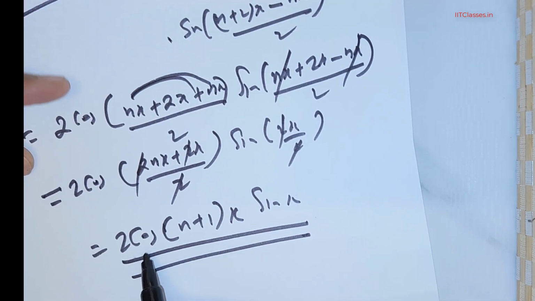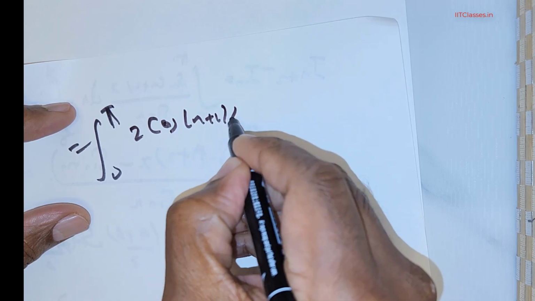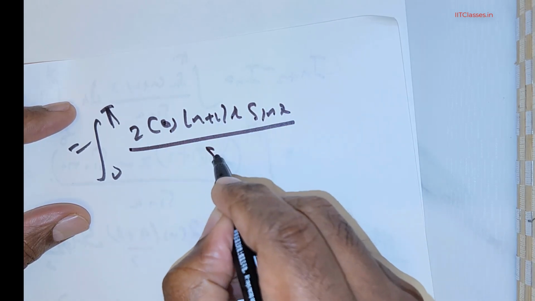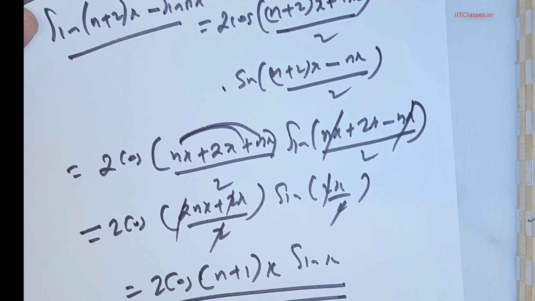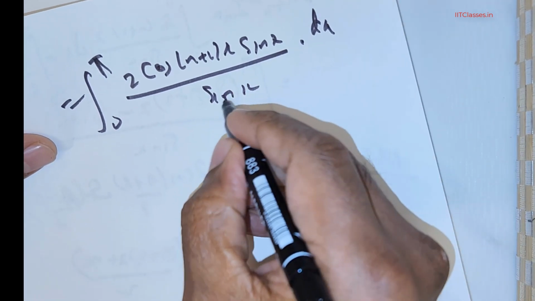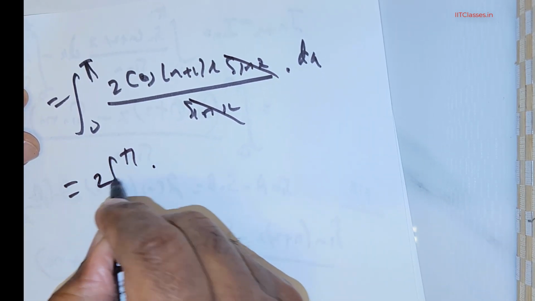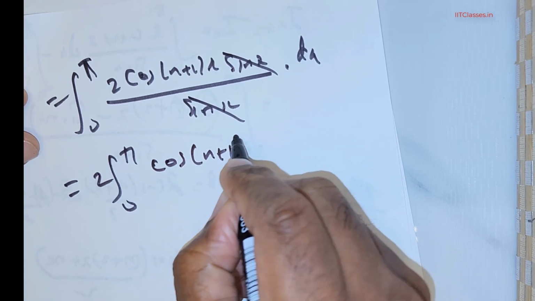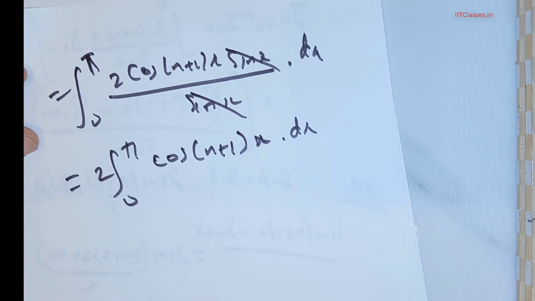This is equal to the integral from 0 to π of 2 cos((n+1)x) sin x divided by sin x dx. Is it not? That looks good. The sin x components get cancelled, giving the integral from 0 to π of 2 cos((n+1)x) dx. So this is what we have got.